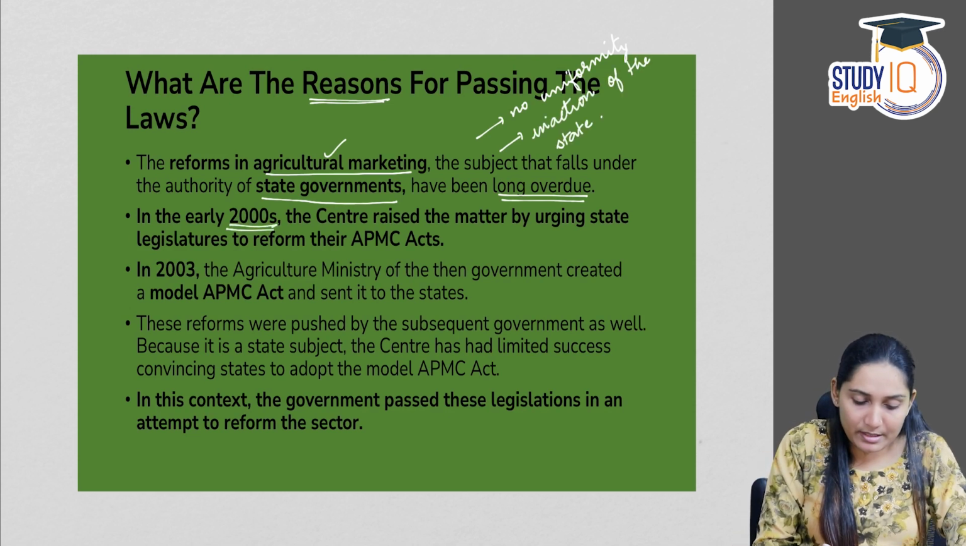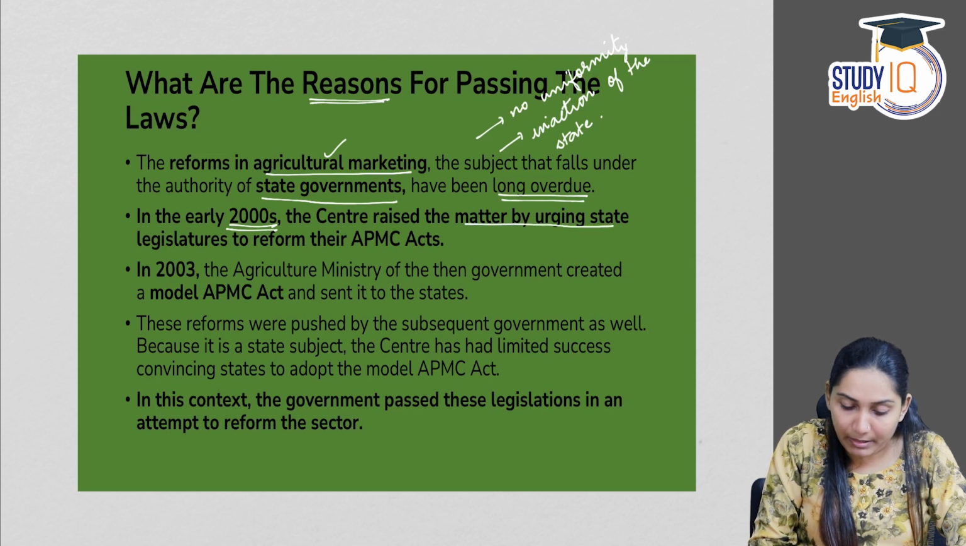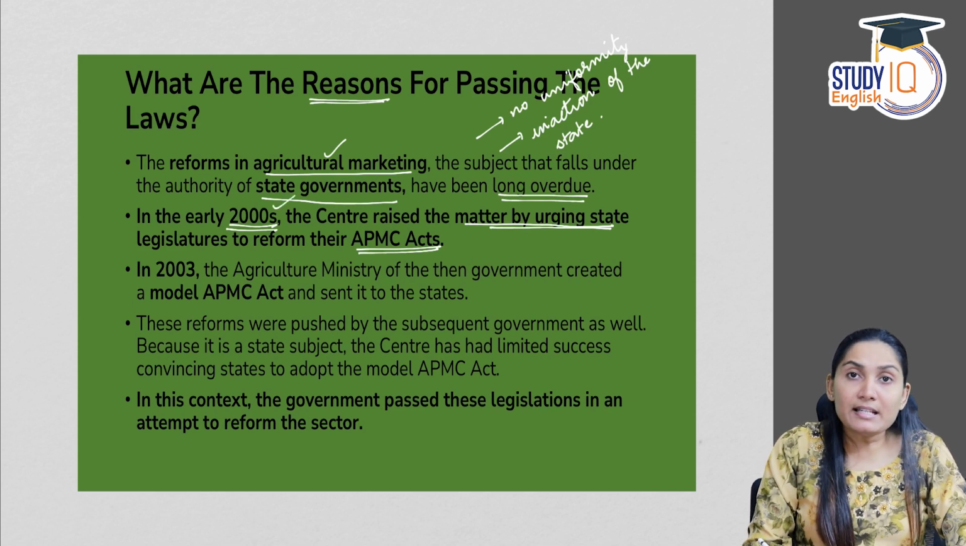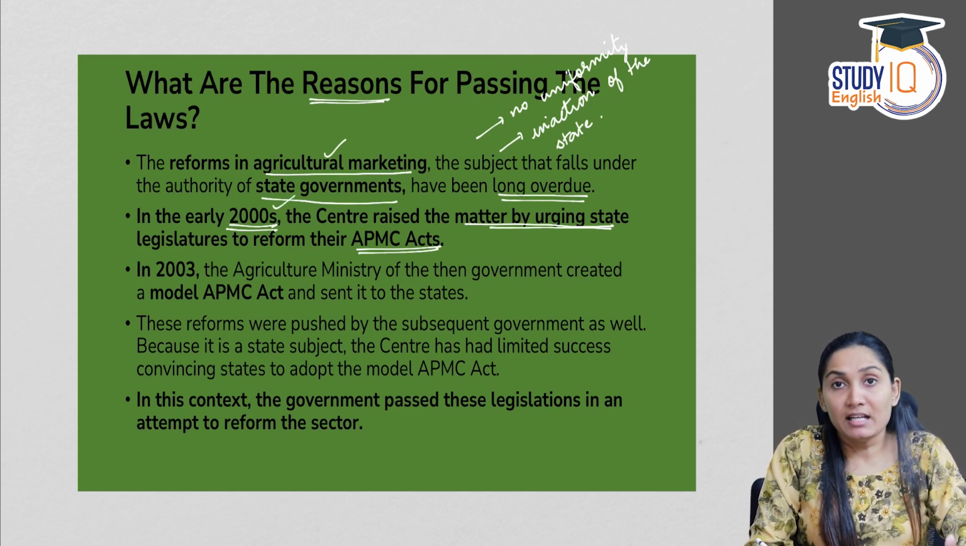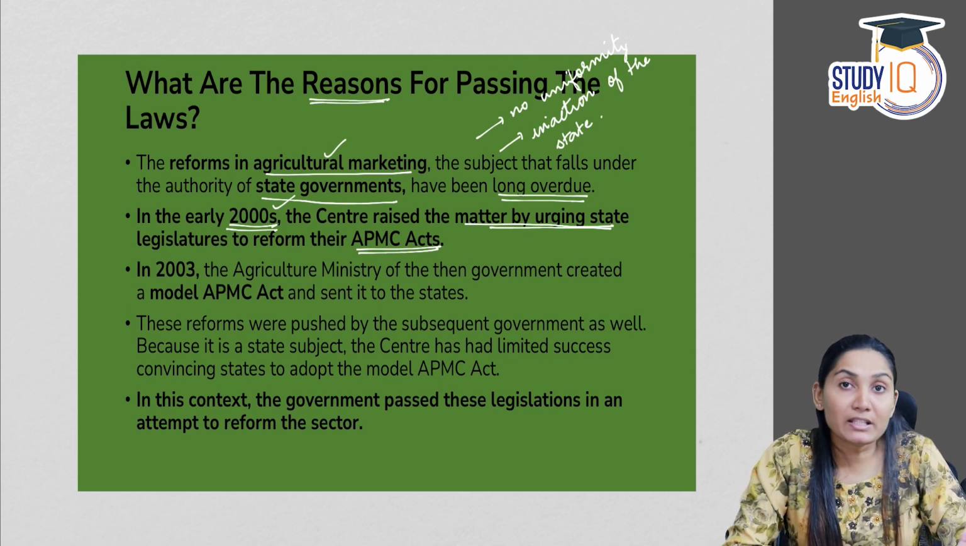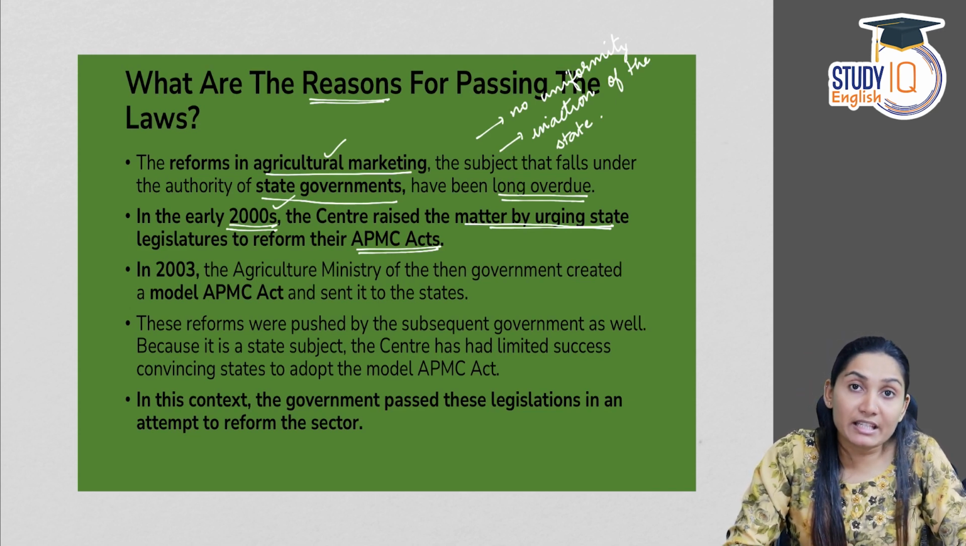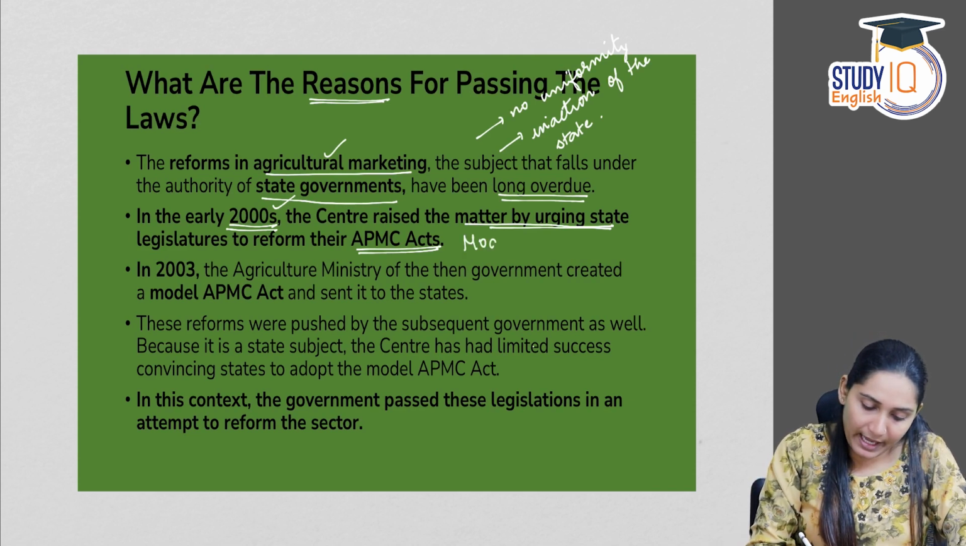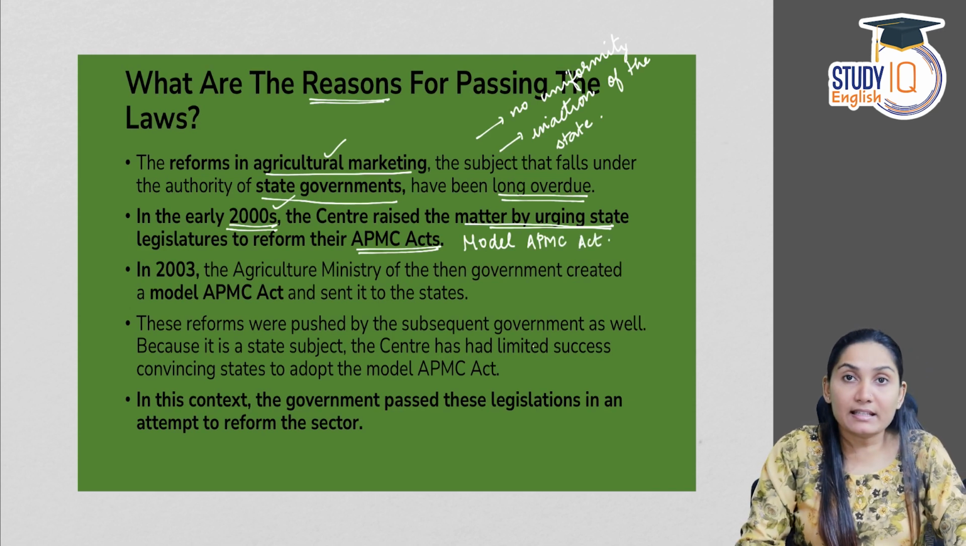In the early 2000s, the Centre raised the matter by urging state legislatures to reform their APMC Act. In 2000, the central government passed the Model APMC Act, and the purpose of the Model APMC Act was to help the states achieve uniform legislation in APMC laws. But many states did not follow it. So the Model APMC Act, even though proposed by the central government, was not very effective in many states.